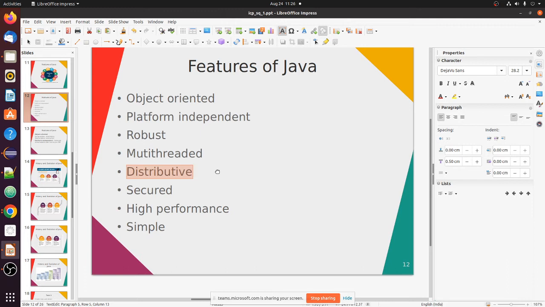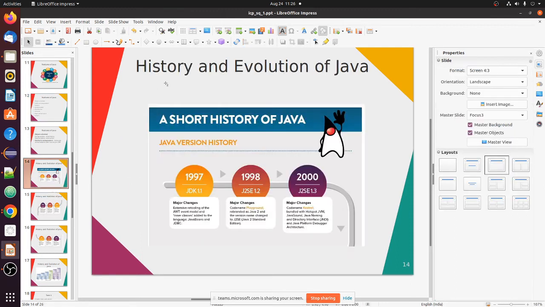Okay, sir. Okay, fine. Now we will move to the next topic, the history and evolution of Java. Before that, in today's class we will discuss how to create a class and object. So you do one thing, go through chapter 2 from the book by E. Balagurusamy, and we will discuss it tomorrow.